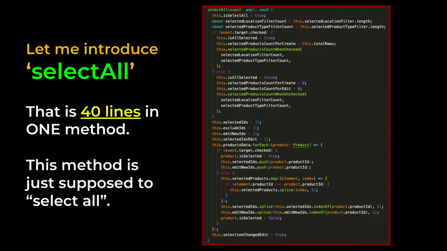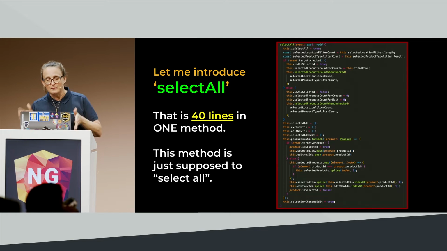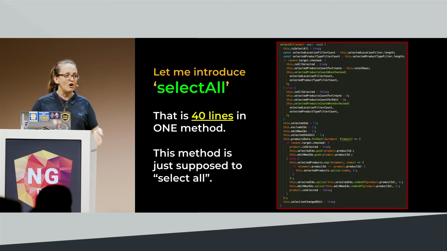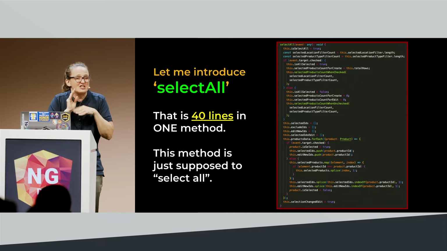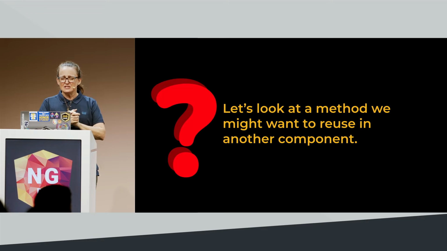So we can see our friend. You can't really see it here, but if I were to zoom in, you would see that we are not only toggling is select all, we're also toggling is all selected, but I can't tell the difference, right? And then we're setting a bunch of our arrays back to empty arrays. We're pushing to them. We're splicing them. We're for-eaching over them. We're doing all this work. And if you ask me to change this method, it's going to take me a while to figure out what it's going to do. I might just rewrite it, right? Because I don't know.